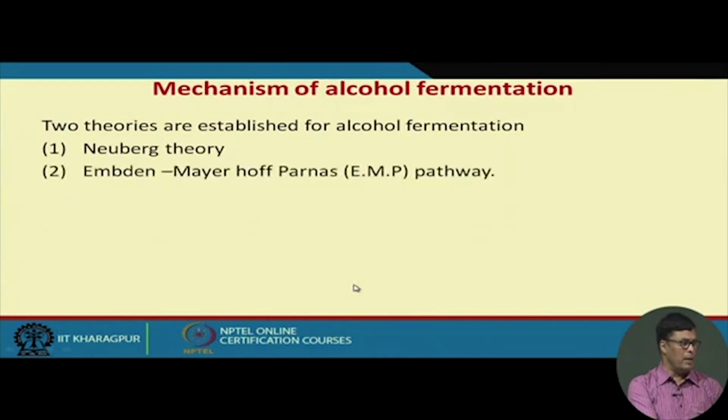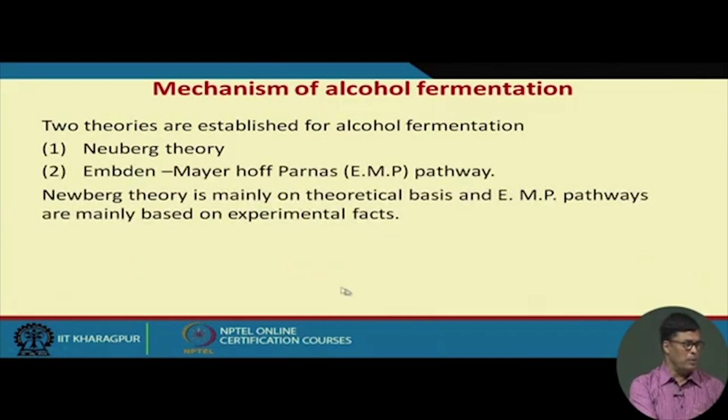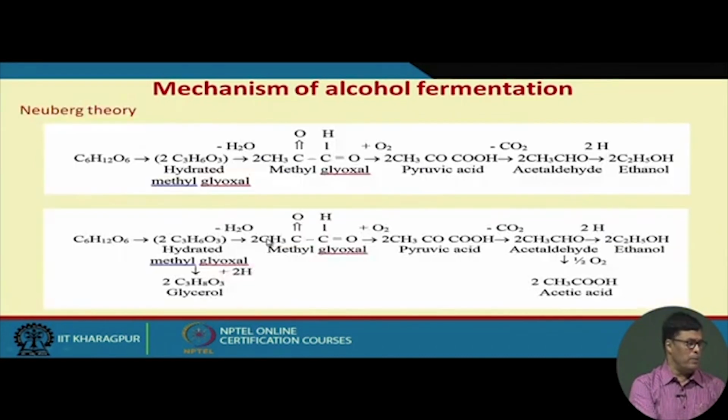Now, the mechanism of this alcohol fermentation process can be explained with the help of the Neuberg theory and the Embden-Meyerhof-Parnas pathway. The Neuberg theory is mainly the theoretical basis, and the EMP pathway is mainly based on experimental facts. Here this is the glucose molecule, then hydrated methylglyoxal. This is converted to pyruvic acid, then acetaldehyde, then ethanol. This is how it is produced. Then, another way, it can produce glycerol, another way it can produce acetic acid, and it can also